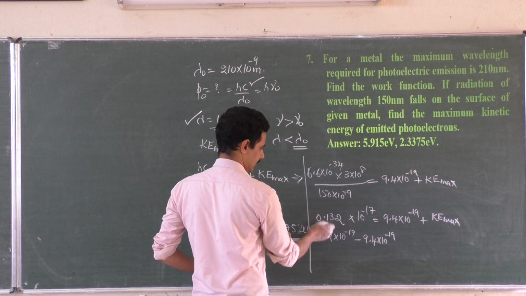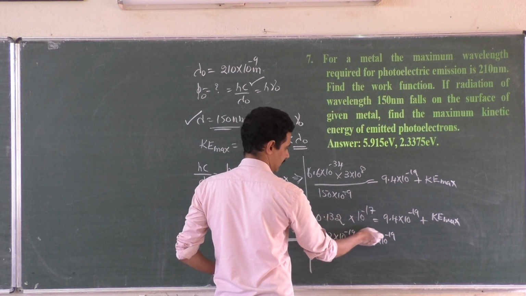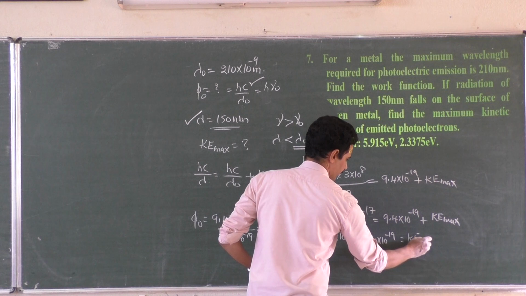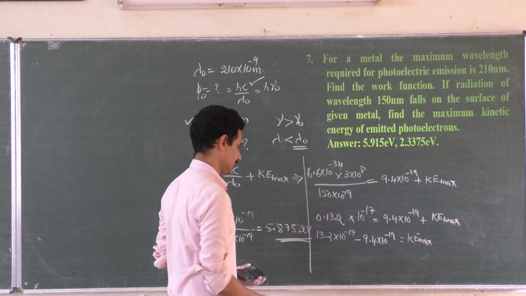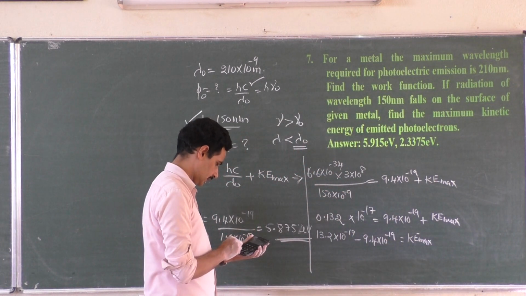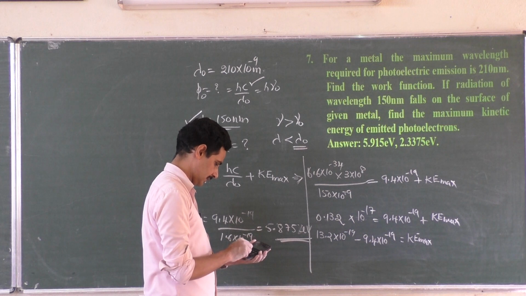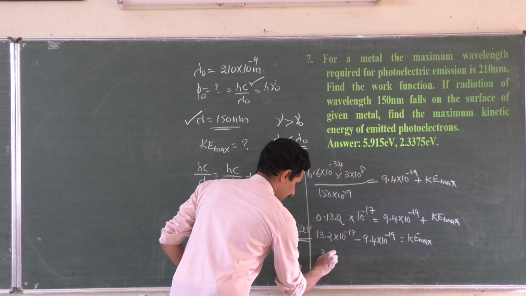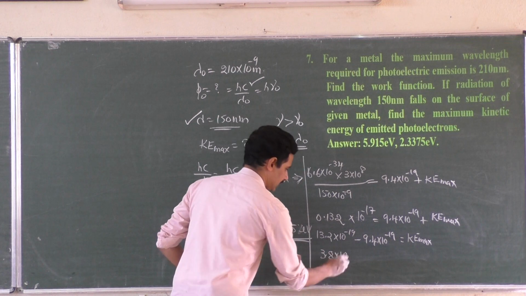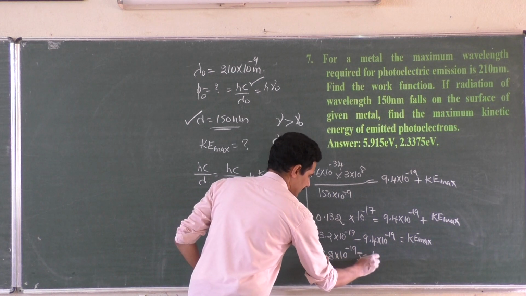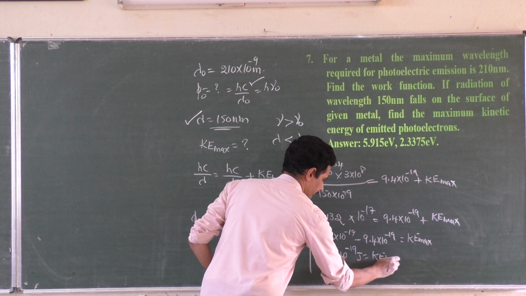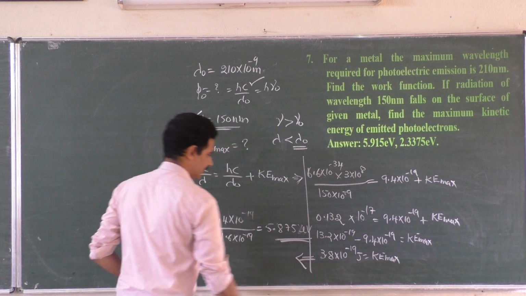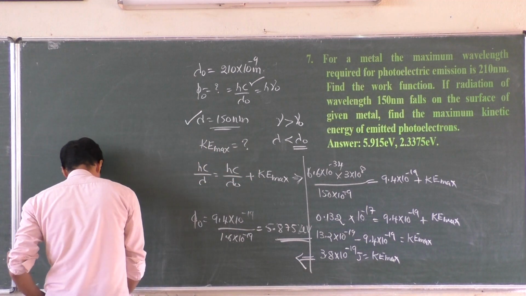Shall I write it like this? This is 13.2 into 10 to the power minus 19. This one brought here is equal to kinetic energy maximum. Okay, what is the answer? 13.2 minus 9.4 is 3.8, correct. 3.8 into 10 to the power minus 19 joules is the kinetic energy maximum. Now how to put it in electron volt? I'll go to the place where I have space.